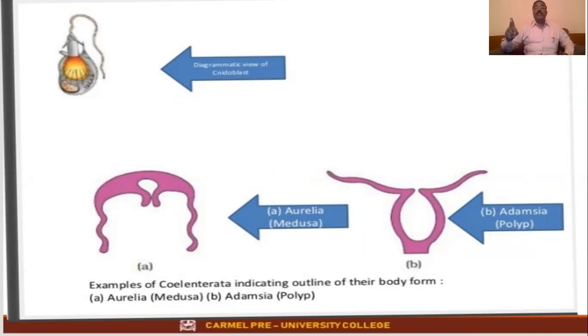In coelenterates, the umbrella shaped, free swimming organisms are called medusa, and the one which is cylindrical and sedentary in nature is called the polyp form. Examples of coelenterates indicating the outline of their body form: Aurelia is medusa, Adamsia is polyp in nature.